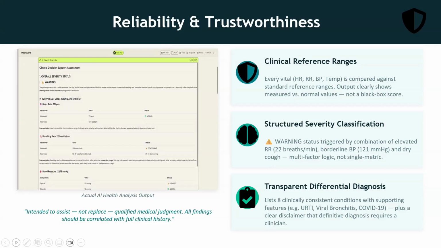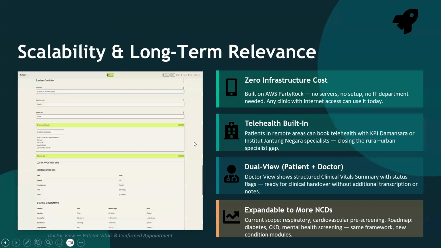Finally, transparent differential diagnosis. Mediguard lists 8 clinically consistent conditions with supporting features, plus a clear disclaimer that a definitive diagnosis requires a clinician. Next, we have scalability and long-term relevance.